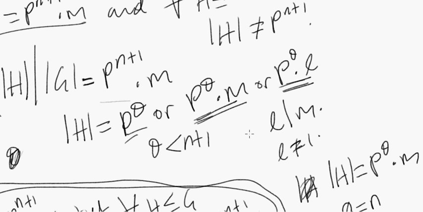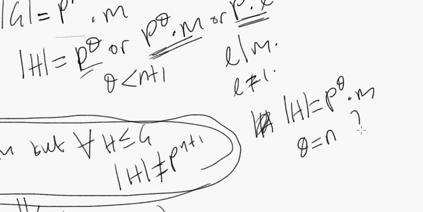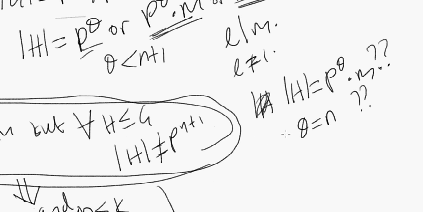So even if we had order of h equals p to the theta times m, and we proved somehow that theta equals n, well, let's first see our best case scenario if the proof would work. If it doesn't, then why even engage in the calculation at all? So if order of h equals p to the theta times m and theta equals n, then haven't we found some subgroup? We found some subgroup h of g such that order of h equals p to the n times m, and the induction hypothesis tells us we are guaranteed a subgroup.